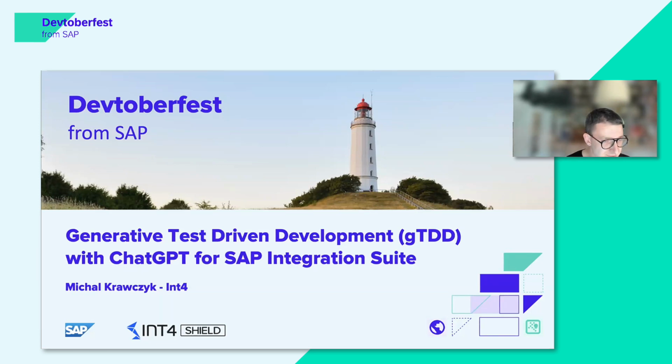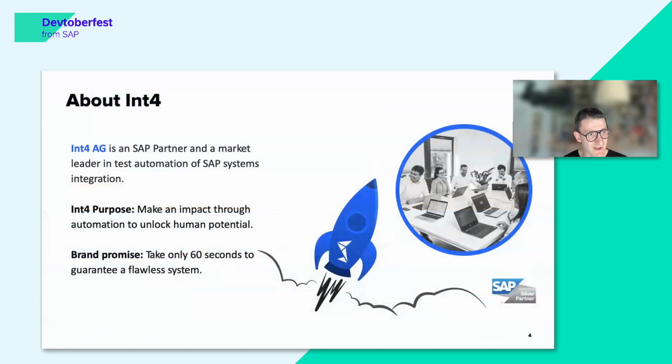My name is Michał Krawczyk. As Antonio mentioned, I'm one of the co-founders of Int4. Just maybe a few things about the company. Int4 AG, we're an SAP partner, and we're a market leader in test automation of SAP system integration. What we're trying to do is deliver to customers solutions for testing their SAP integration, just to guarantee the continuity of their business.